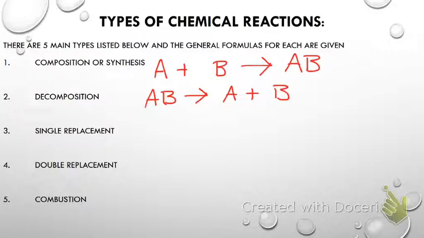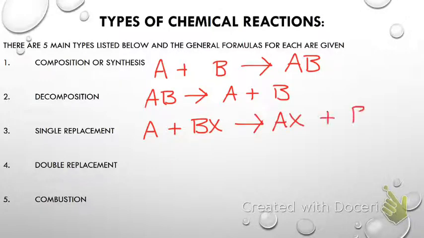A single replacement is where one element will replace another in a compound. So it's going to look like this: A plus BX will yield AX plus B. Basically, A kicks out B and takes its place, and now B is all by its little self. Okay. You can also replace the second thing, but when we get to single replacement, I'll explain how you know, am I replacing the first or the second? It depends on if it's a metal or a non-metal.